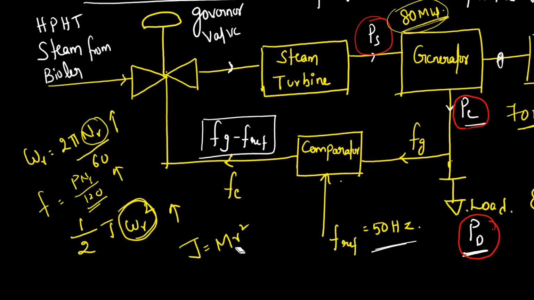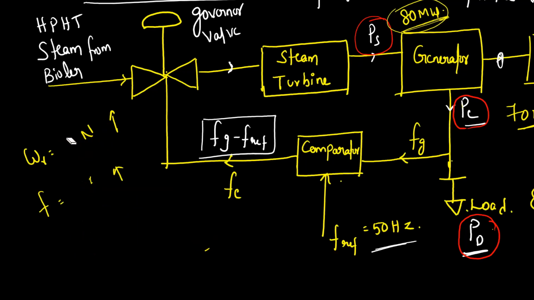Whenever there are load fluctuations, you can observe a change in the rotor RPM and the frequency of the generator. Why is this coming? Because the load is suddenly changing, but the mechanical output power of the steam turbine is not changing.